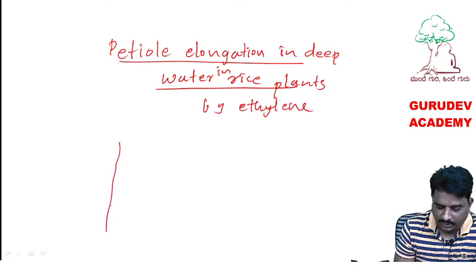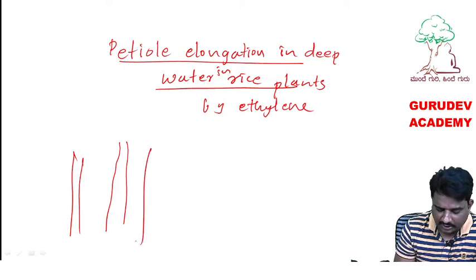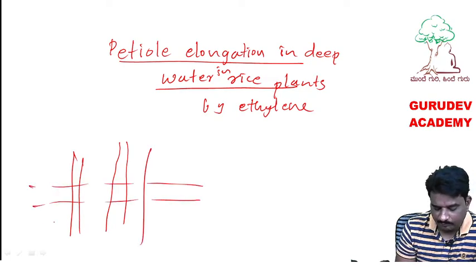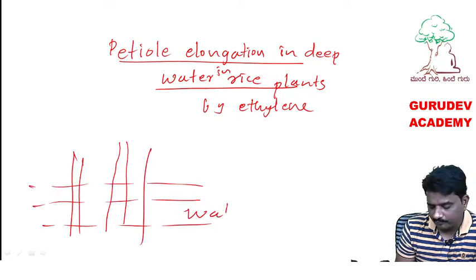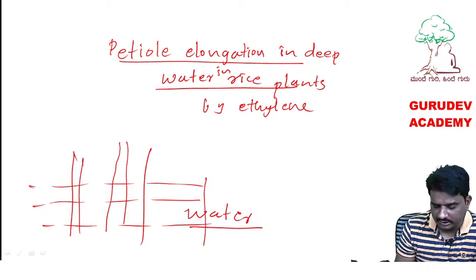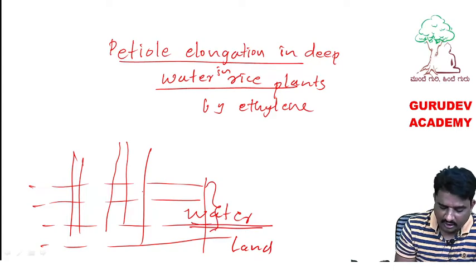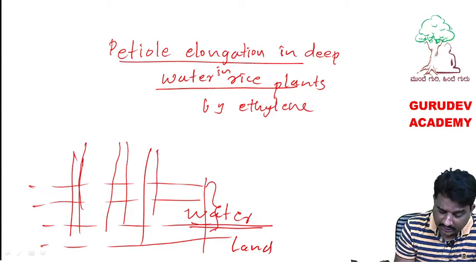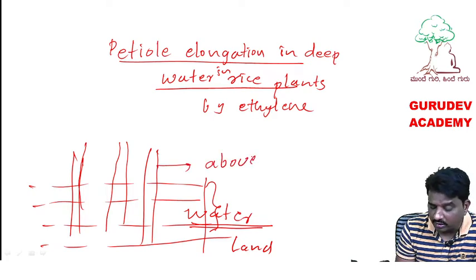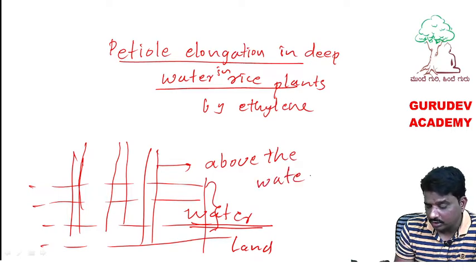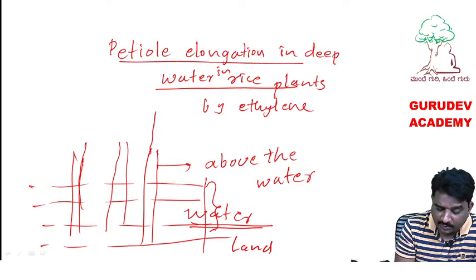Suppose this is a rice plant. Generally we are growing the rice plants in the water. Minimum water is there. This is a land. On that land, this much amount of water is there. And you know that rice plants are coming above the water. Why?